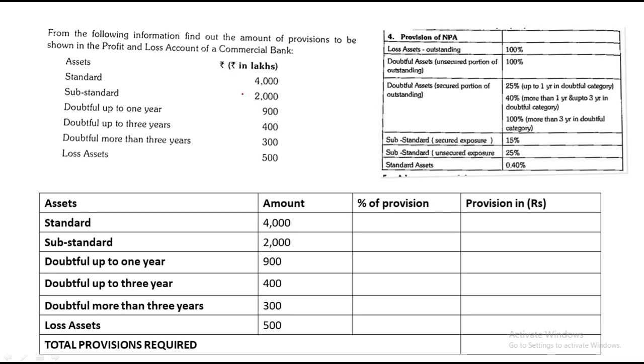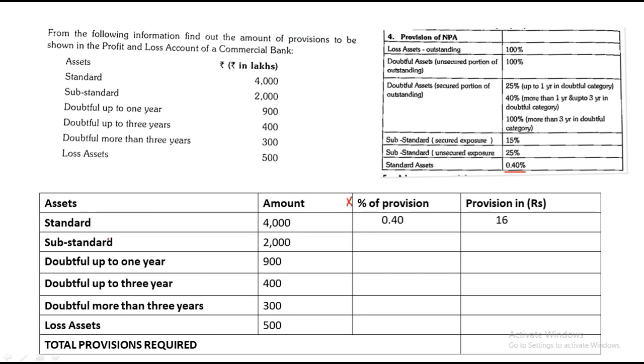Okay, so now let us see how we solve this sum. First is standard. For standard, the rule is, if there is a standard asset, the provision percentage will be 0.40%. So we'll note it down as 0.40. Now very simple, 4,000. You just have to multiply the amount by the percentage. So 4,000 into 0.40% gives you the value of 16. These are all in lakhs, so it's 16 lakhs.